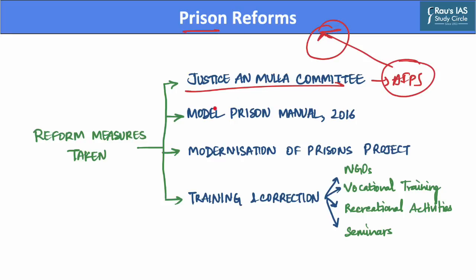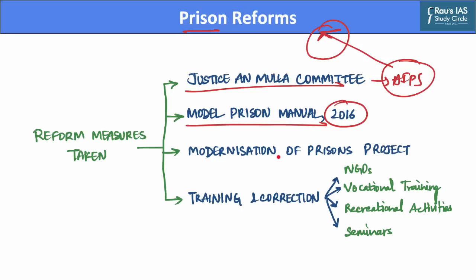Further, the government also brought about a model prison manual in the year 2016. This manual aims at bringing about basic uniformity in laws, rules and regulations which govern and administer the prisons in our country. Further, it will also help improve management of prisoners all around the Indian nation.